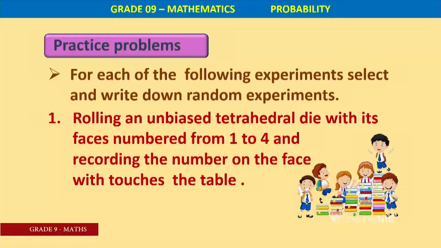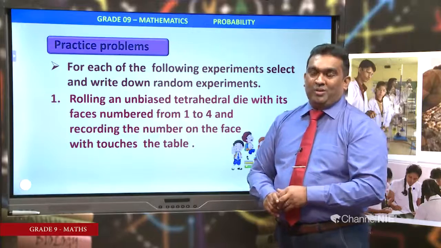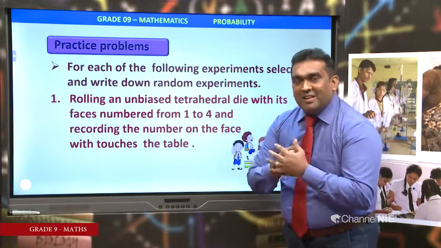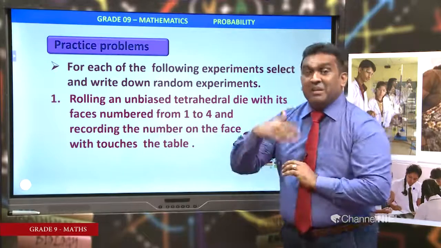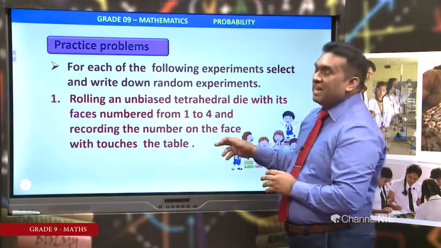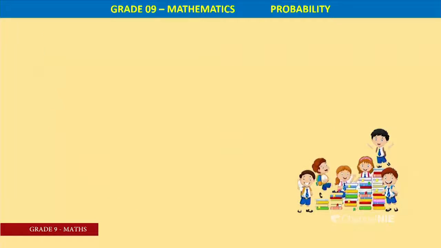Rolling an unbiased tetrahedral die with its faces numbered from 1 to 4 and recording the number on the face which touches the table. Can you guess the outcomes? Yes, definitely, 1 or 2 or 3 or 4. But you can't guess the outcome with certainty. First time, getting 1. Second time, getting 2. You can't say. Therefore, this is a random experiment. Answer, random experiment.